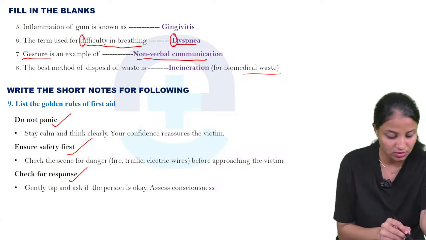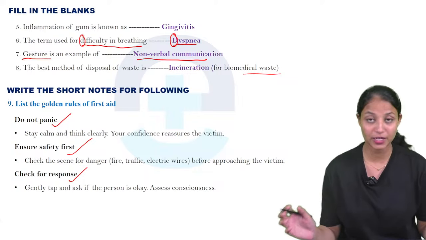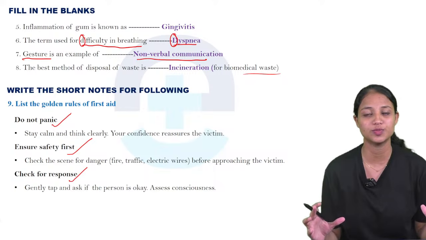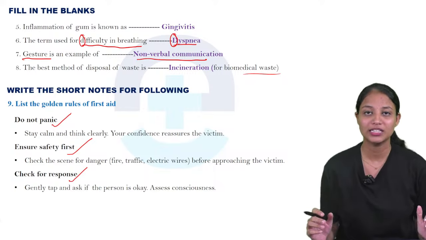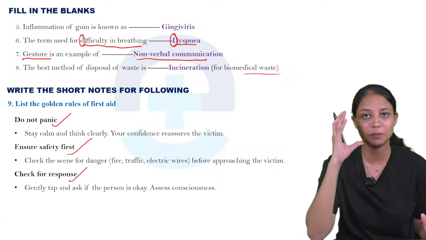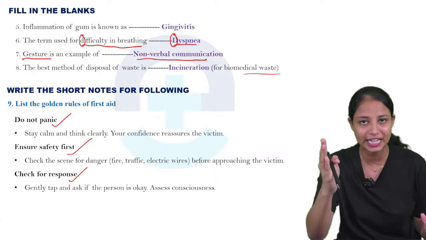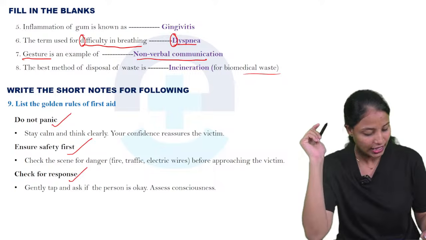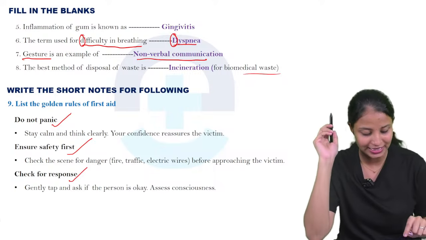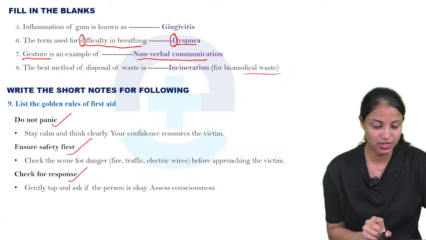Okay, next one is check for the response. Response you want to check. What? Gently tap. If the victim is there, we want to approach the victim. Then we want to see whether the patient is conscious or not. If the patient is conscious means just gently tap. Then we can ask the patient, are you okay? Are you okay? Like that we can ask. So gently tap and ask if the person is okay, as is conscious or not.